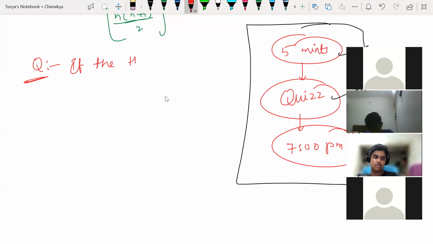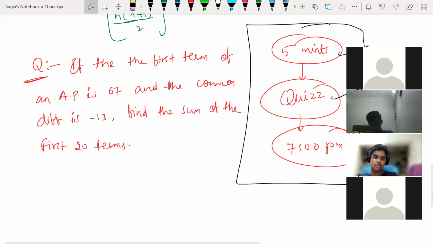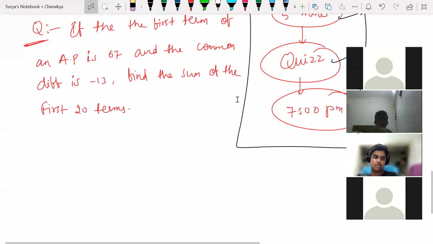If the first term of an arithmetic progression is 67 and the common difference is equal to -13, find the sum of the first 20 terms. How can we make it out?